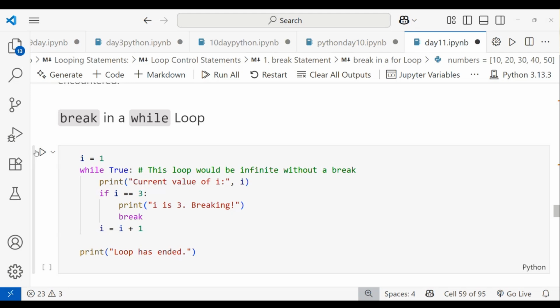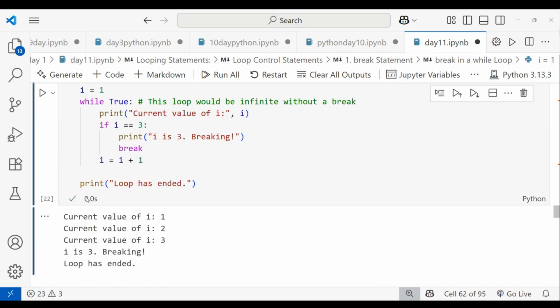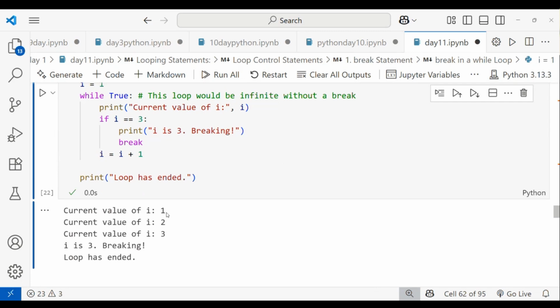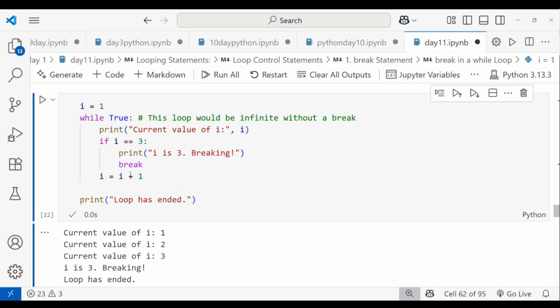So I mentioned it here. The current values I'm getting are: the current value of i is 1, the current value of i is 2, and the current value of i is 3. And we get 3 is equal to 3, so i is 3, so it is breaking and the loop has ended. Like that it will work. And we can use break in a while loop, and in a for loop also.